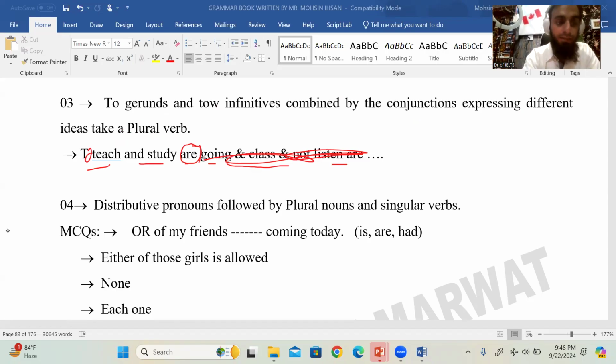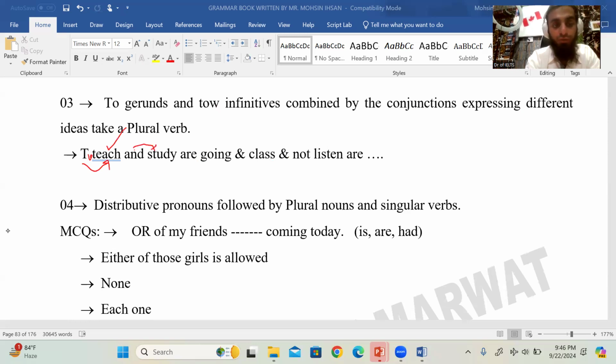Now, another thing: when you use to once in a sentence and use one verb after to, and you want to use another verb after and, then after and you should not use to. You have already used to once, so no extra to after and. You should write like this: to teach and study, to speak and listen, to drive and talk on the phone. Not like this: to teach and to study, to drive and to talk on the phone. No second to, and the verb will be plural.